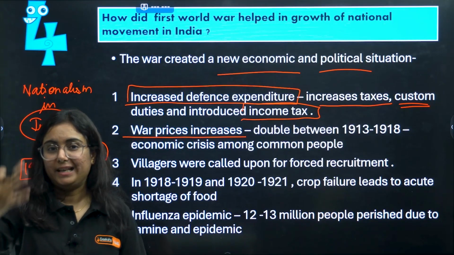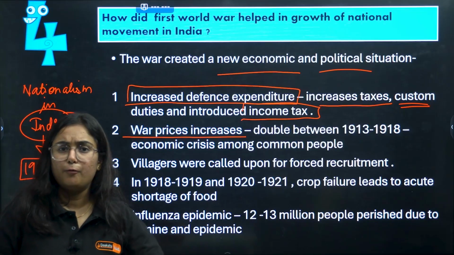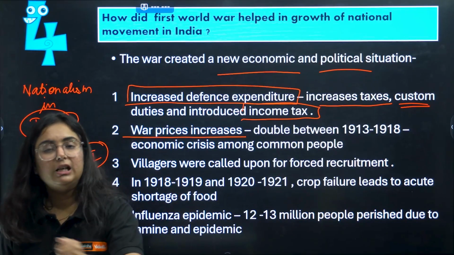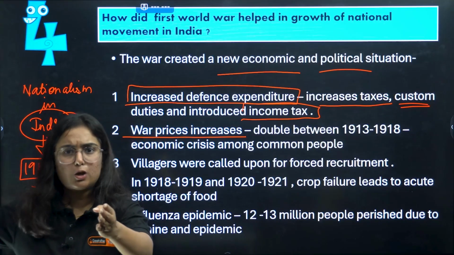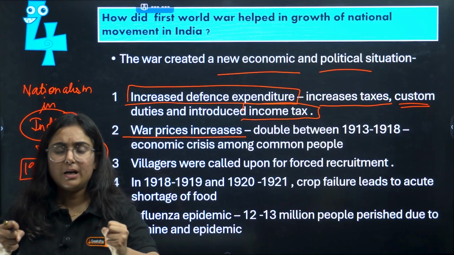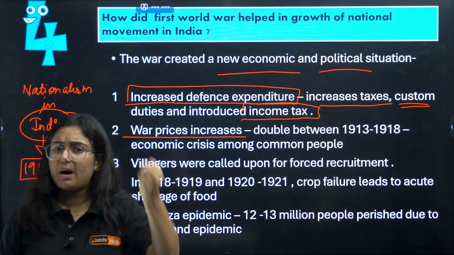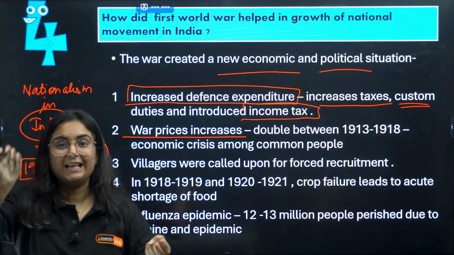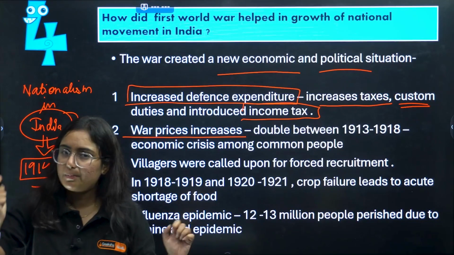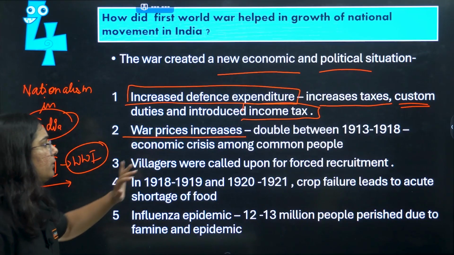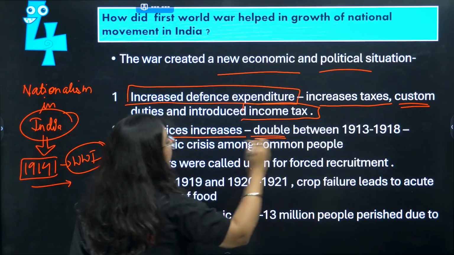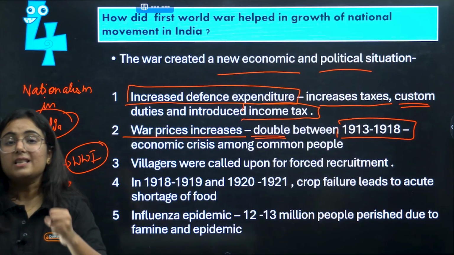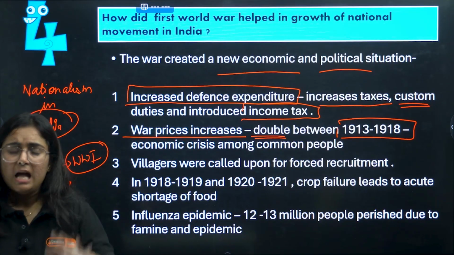Moving towards war prices increase. Whenever there is any pandemic or any problem in the country, war or something problematic going on, the prices in the market definitely increase. You might have witnessed that in COVID. There was a pandemic. Whenever the flow of products in the market was low, the demand increased. That demand eventually increases the prices. Similarly, what happened in First World War, the prices got doubled between 1913 and 1918, and this affected the common people very badly.